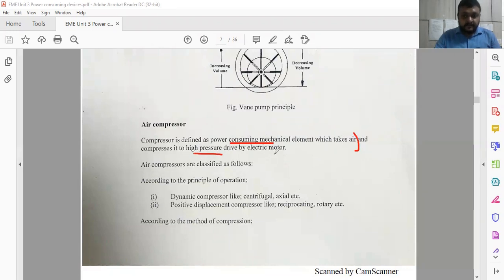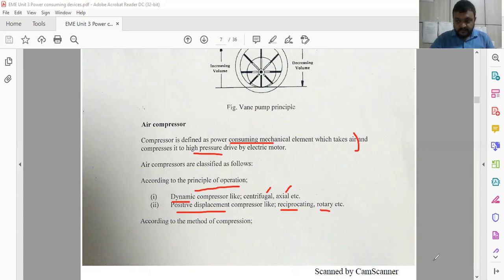Depending upon the different categories, we classify the air compressor in subsequent ways. You can see these classifications according to the principle of operation, how they work. Based on dynamic action, we have the centrifugal and axial types of compressors, and for positive displacement action, we have the reciprocating and rotary types of compressors. So this is about the principle of operation, how it works.